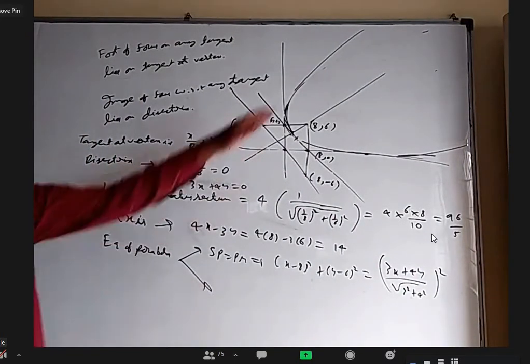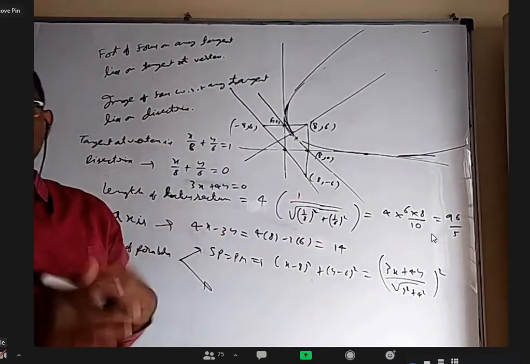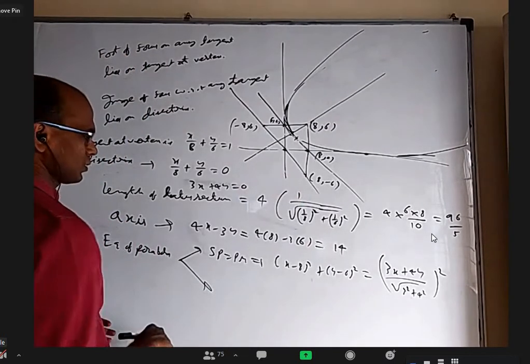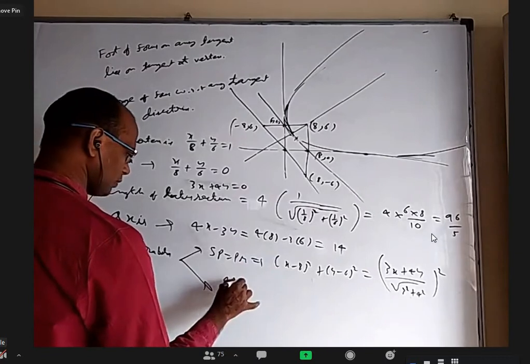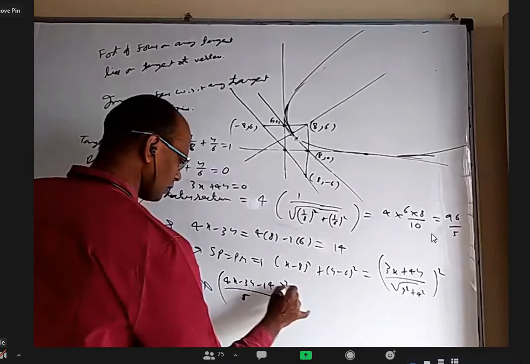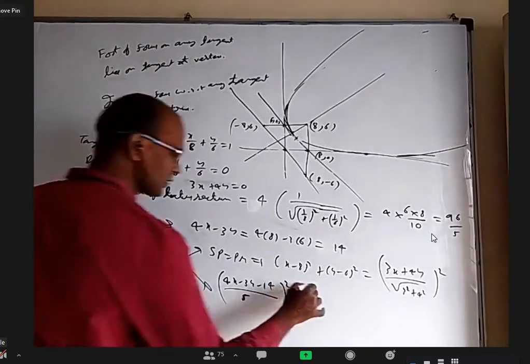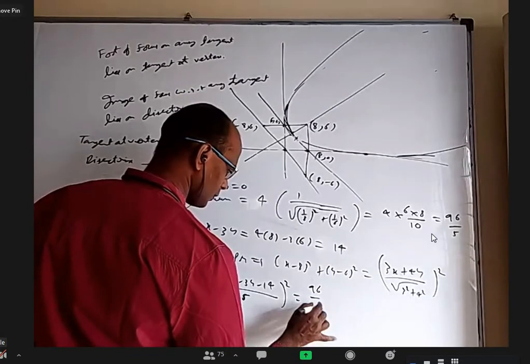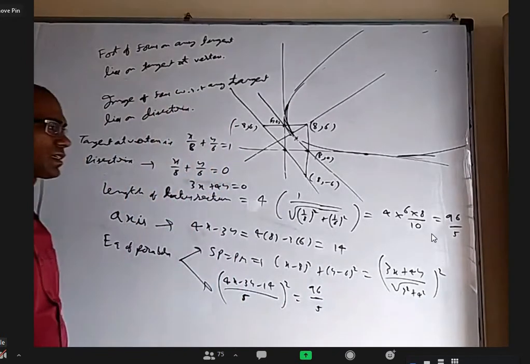Another method is, I know axis, I know tangent at vertex. I can use the new definition of parabola. Distance to axis squared. Where is the axis? Here. (4x minus 3y minus 14) by 5 whole square equal to length of latus rectum, 96 by 5, into distance to tangent at vertex.